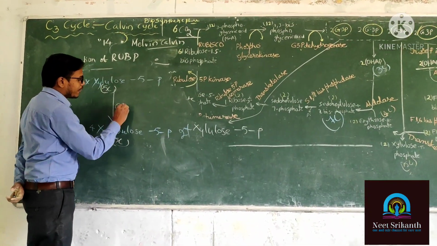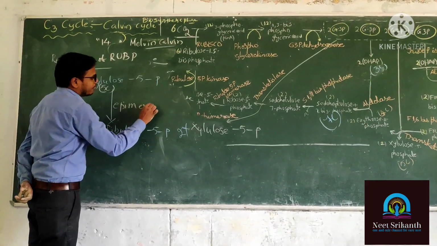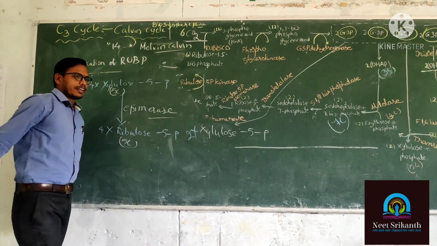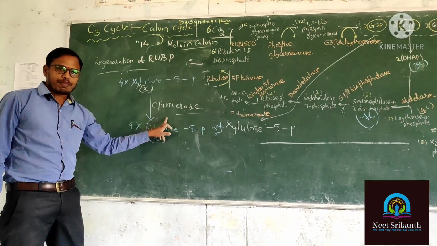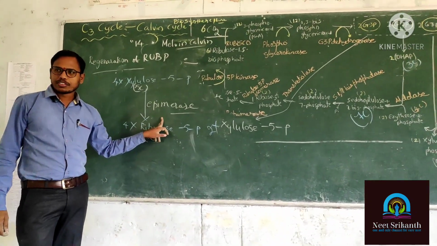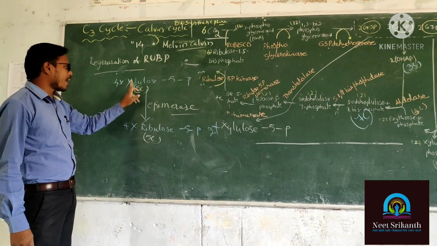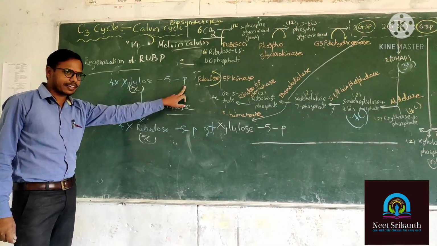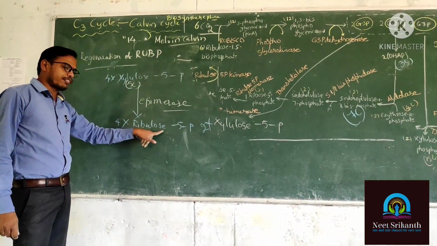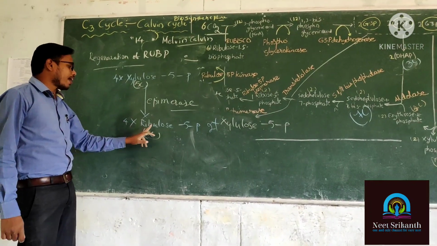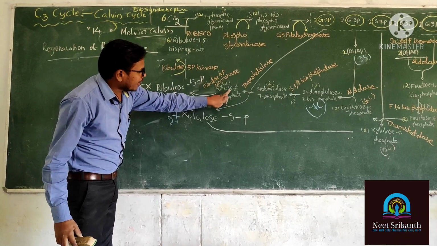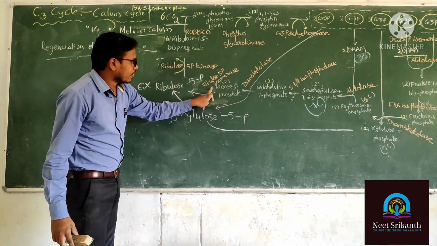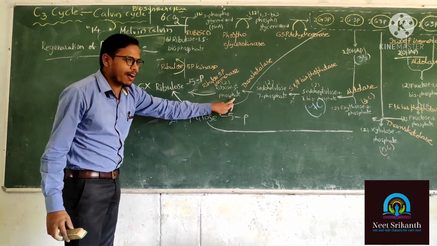Epimerization. The enzyme name is epimerase. In the presence of epimerase enzyme, 4 molecules of xylulose 5-phosphate are turned into their isomer, 4 molecules of ribulose 5-phosphate. 2 molecules of ribose sugar are there, 2 molecules of ribose 5-phosphate.